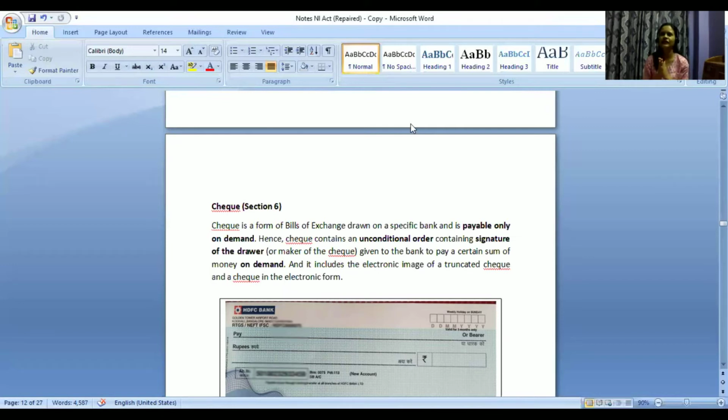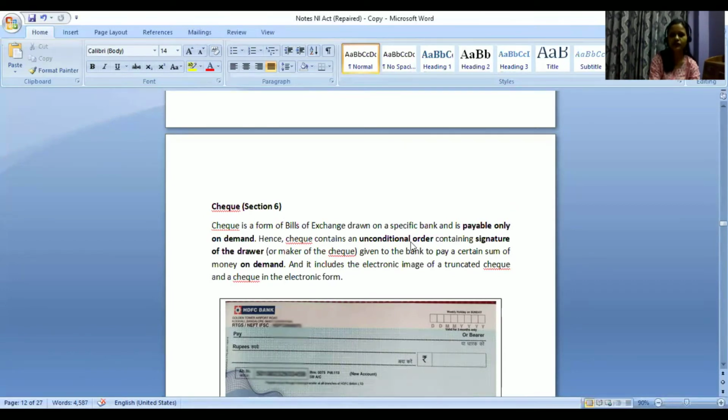In case of bills of exchange also, sometimes there may be demand also, right? That if I am mentioning a date that on 10th of December, you pay me the amount, you need to pay it to me on that day itself. It's your responsibility. But sometimes I may not mention a date. I may just mention that whenever this bills of exchange is produced before you, you need to pay me the amount. So in that case, in a way, we can say that I am going to you and I am, like demanding the money, showing the bills of exchange. There may be some amount of demand in there also, but the main point of difference is with regard to this order.